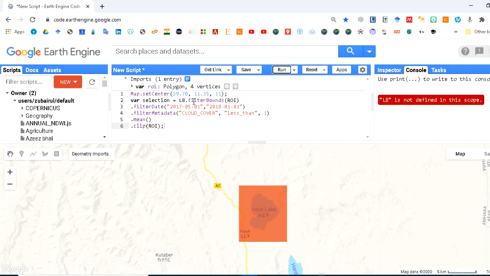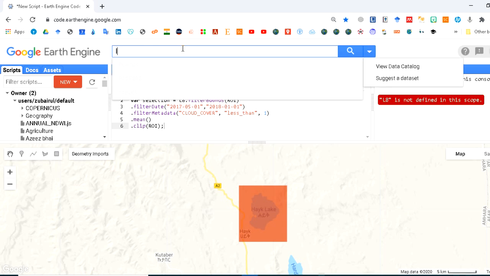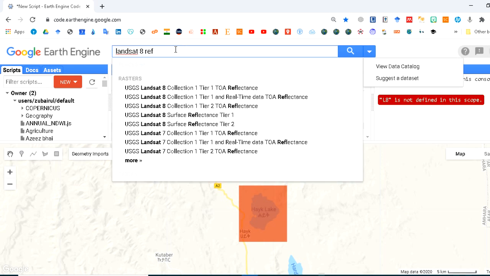so I have to define what is L8. To define L8, that is Landsat 8, you have to choose your data for that. I need Landsat reflectance data. So it is showing you the Landsat 8 collection. This is the first tier, top of the atmosphere reflectance. Let's take it.